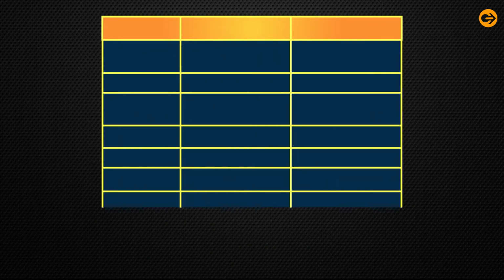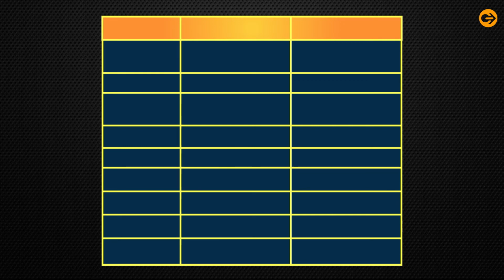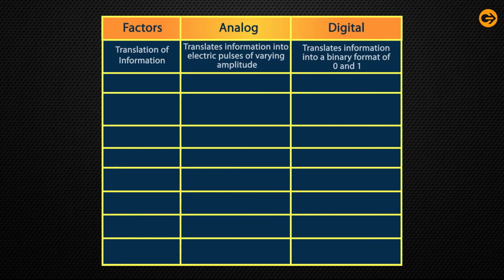Let us now look at the difference between analog electronics and digital electronics. Factors. Translation of information. The analog electronics translates information into electric pulses of varying amplitude, whereas the digital electronics translates information into a binary format of 0 and 1.